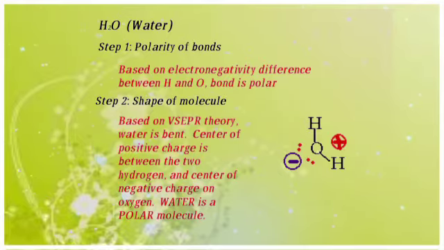Now the water molecule. Polarity of bonds is based on the electronegativity difference between hydrogen and oxygen; the bond is polar. Shape of the molecule based on VSEPR theory: water is bent. The center of positive charge is between the two hydrogens and the center of negative charge is on oxygen. Water is a polar molecule.